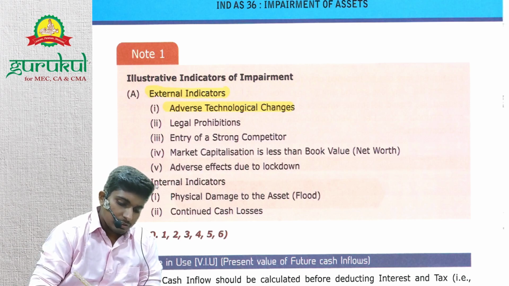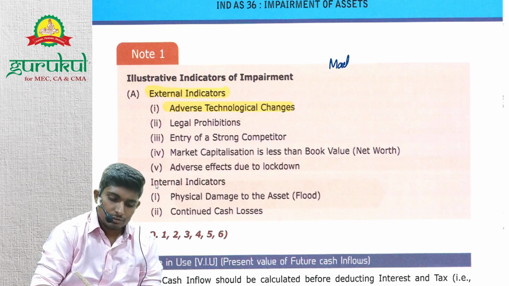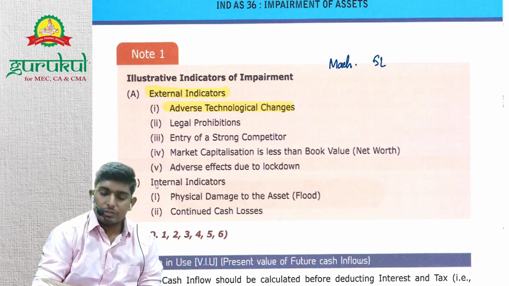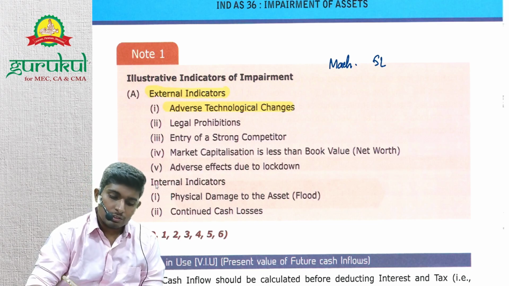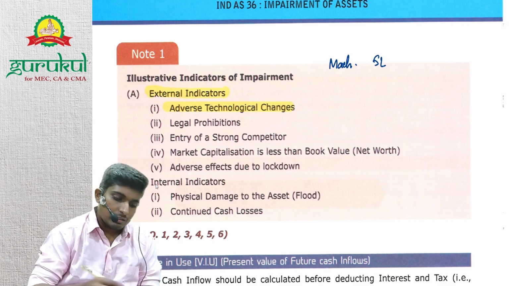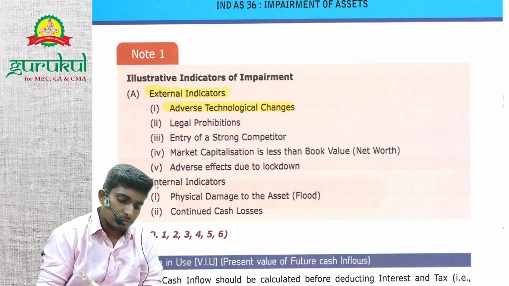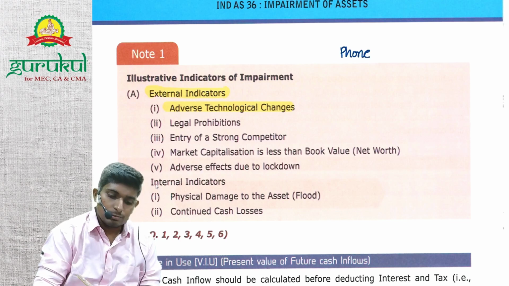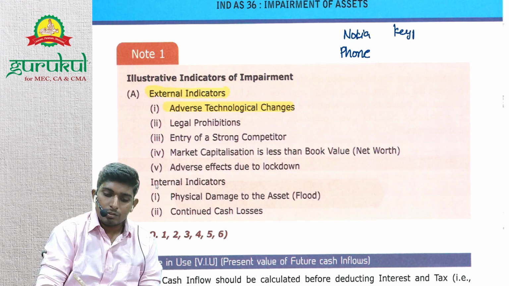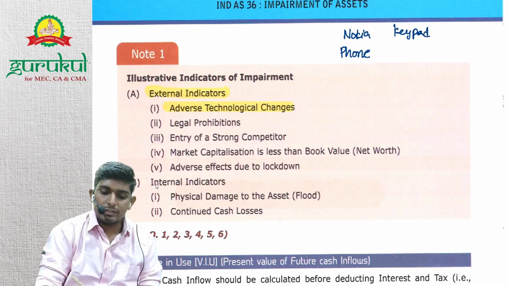Let's say you purchase a machine and its value is 5 lakhs. Because they launched another machine... instead of machine, let's use a phone. Previously Nokia keypad phones used to be valued at say 5,000 rupees.